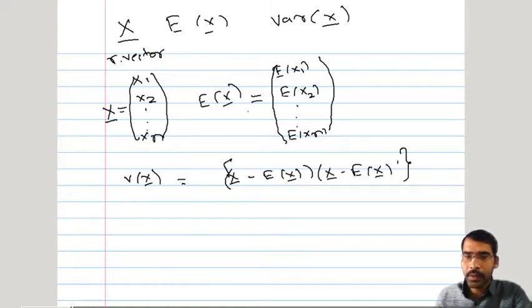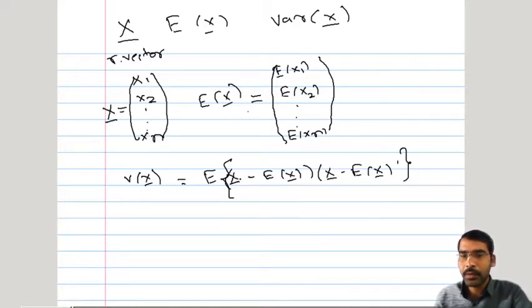This is a kind of square deviation: how the random vector deviates from what is expected of it, and we take expectations of those square deviations. So variance of x bar will be determined using this.